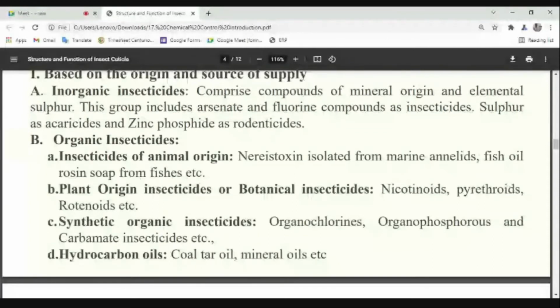Nereistoxin is one example of an animal origin insecticide. These questions will definitely come in the exam. Nereistoxin belongs to organic insecticide, from animal origin, derived from marine annelids. Then fish oil and rosin soap are also insecticides from animal origin. Understood?